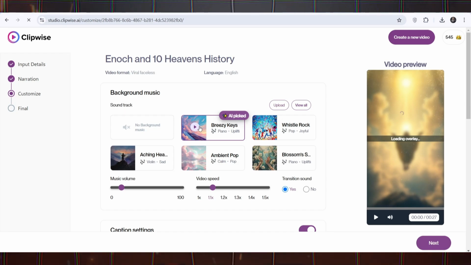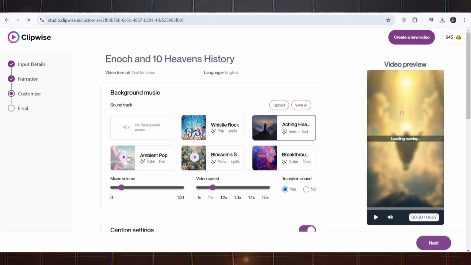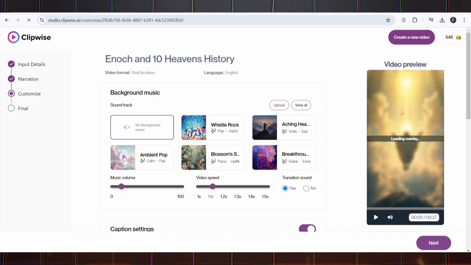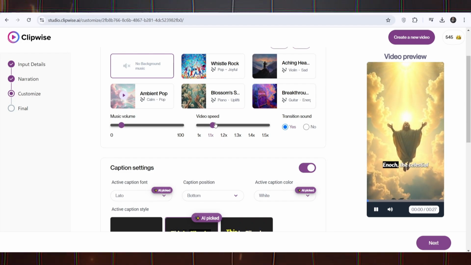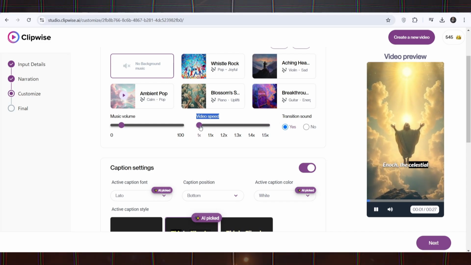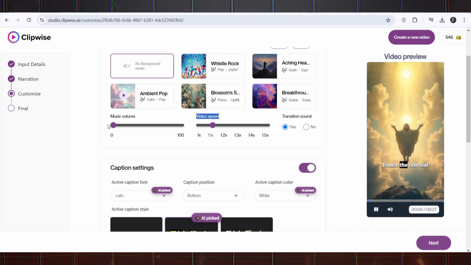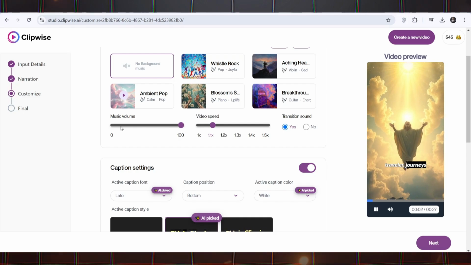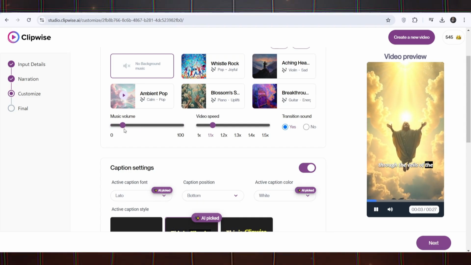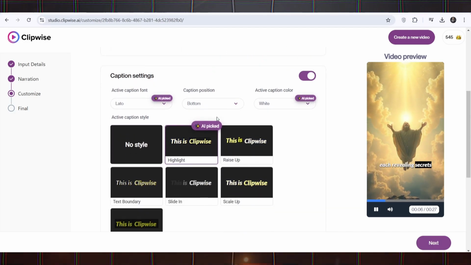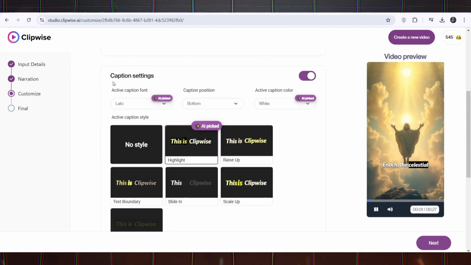Now that your video is almost ready, there are a few final steps left to make it more professional and attractive. Choose background music. In this section, you can choose a suitable song for your video. These musics are created by artificial intelligence and are recommended according to the style of your video. You can adjust the music volume so that the music remains in the background and does not dominate the speaker's voice. If you want your video to be calmer or more energetic, you can choose a song that suits the mood of the content.